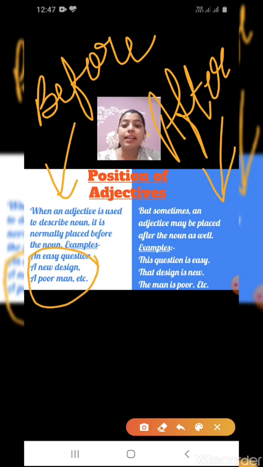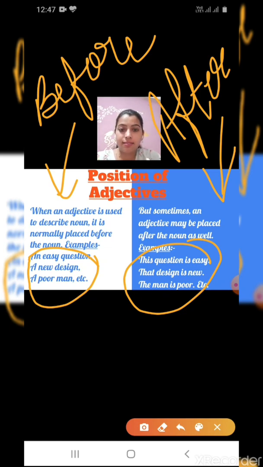Examples: an easy question, we have put the word easy before the noun, that is question. Here, this question is easy. Here we have put the word easy after the noun, that is question. Understood, children?